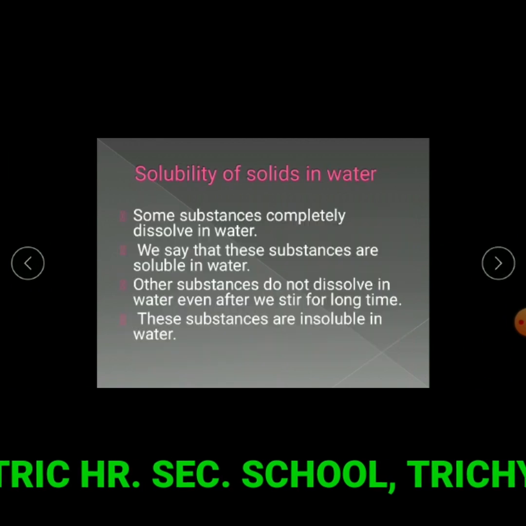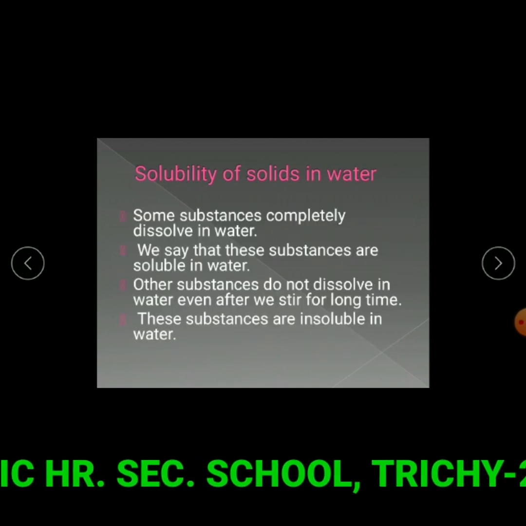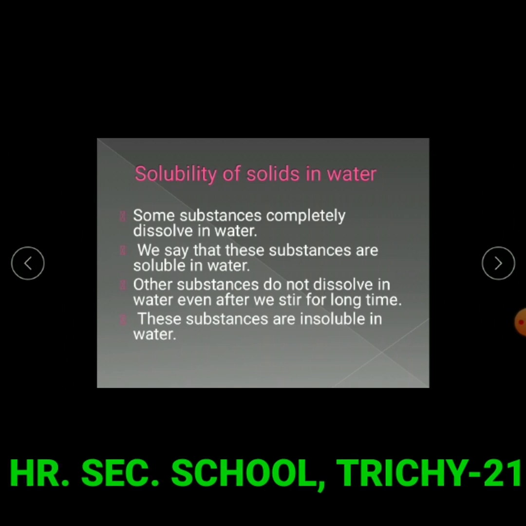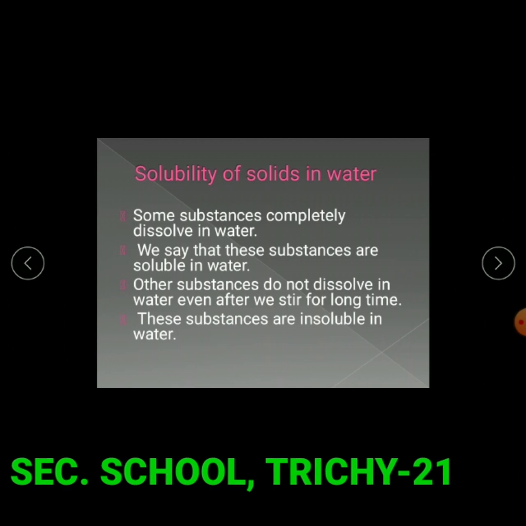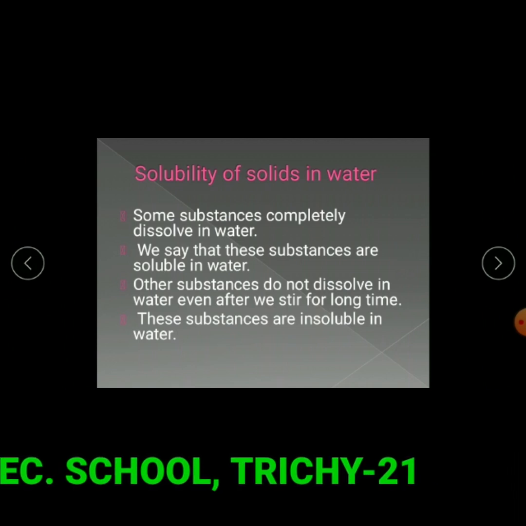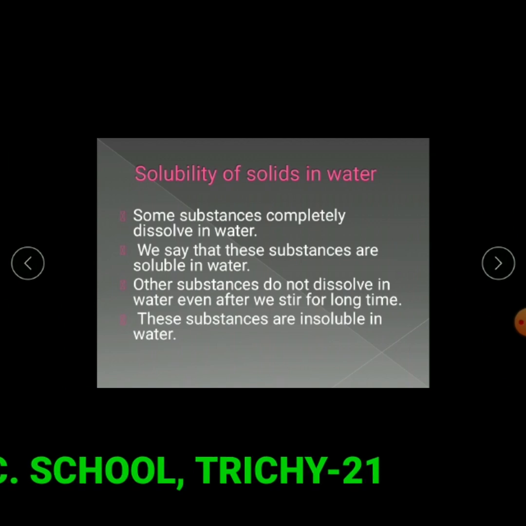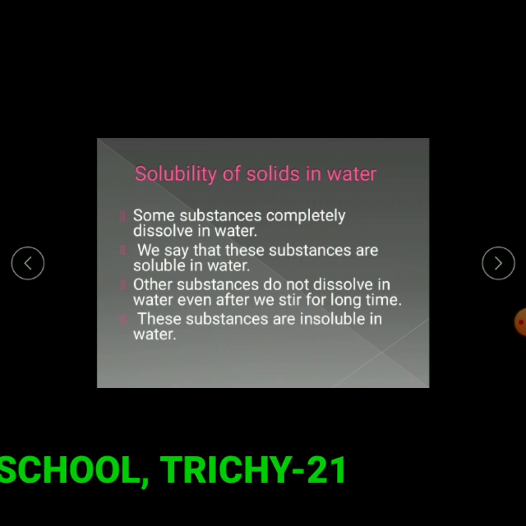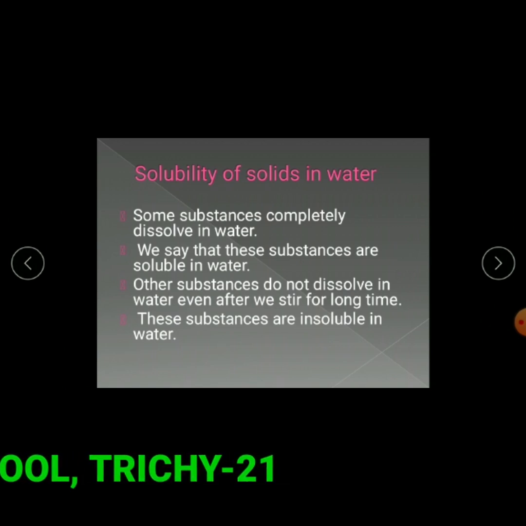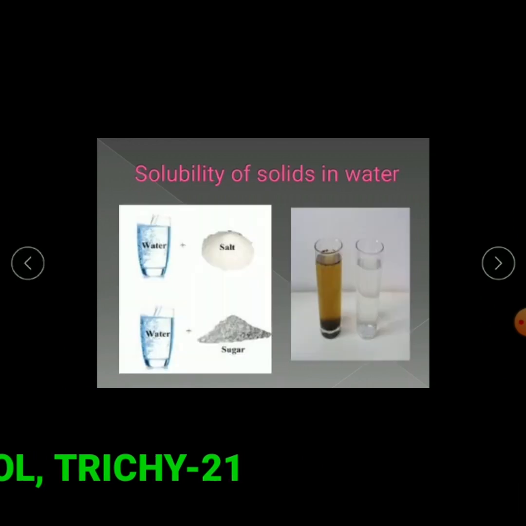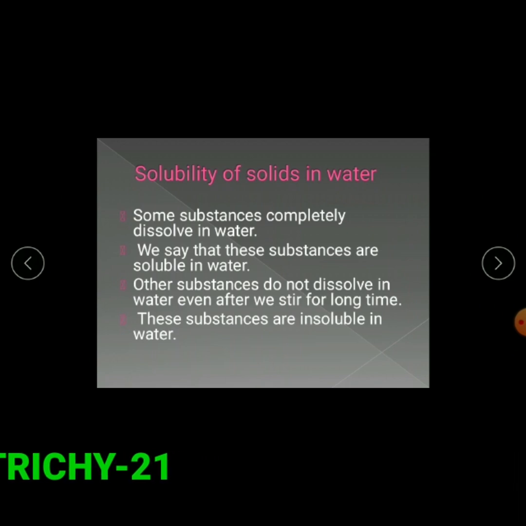So, from this, we know some substances completely dissolve in water. We say that these substances are soluble in water. For example, sugar and salt are completely soluble, completely dissolved in water. So these are examples of soluble substances. Other substances do not dissolve in water even after we stir for a long time. For example, sand is an example of insoluble substances because it does not dissolve in the water.